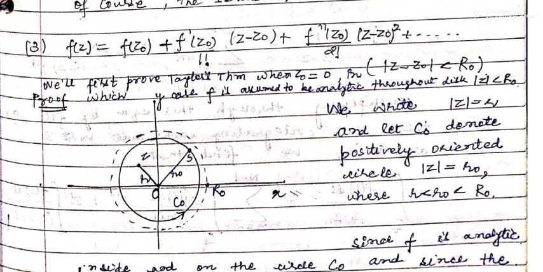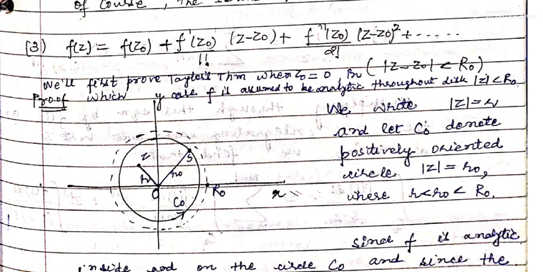Now we take a point z inside this disk |z| < R0. So let the distance of z from the origin be represented by small r. So we choose a number between small r and R0, say small r0.